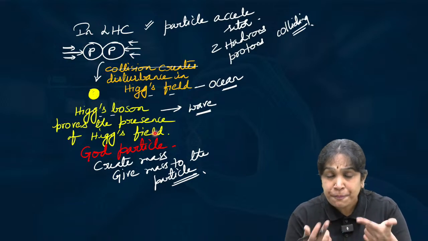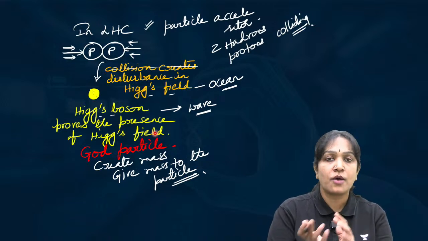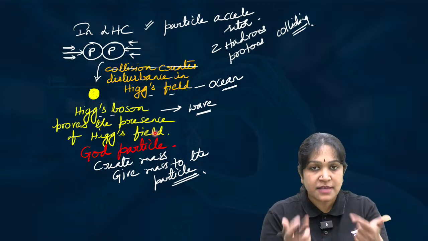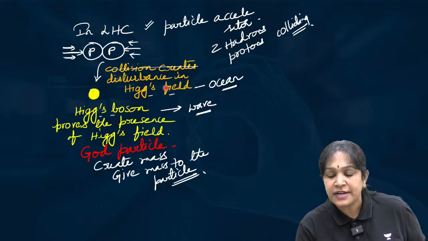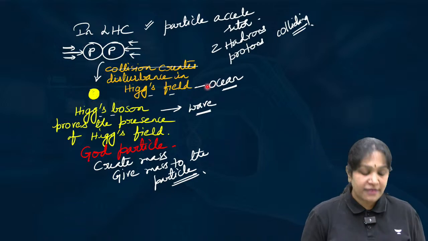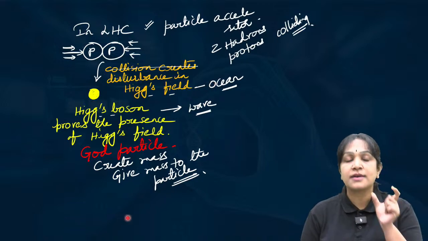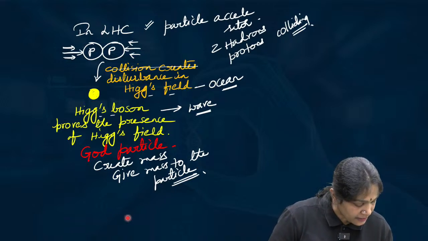I mean, a wave proves the presence of the ocean. When there is no ocean, how can we get a wave? If there is a wave, there is an ocean. Like that, when there is a Higgs boson, definitely there is the Higgs field. So that is the reason why we are trying to detect this God particle, the Higgs boson. I hope it is clear.